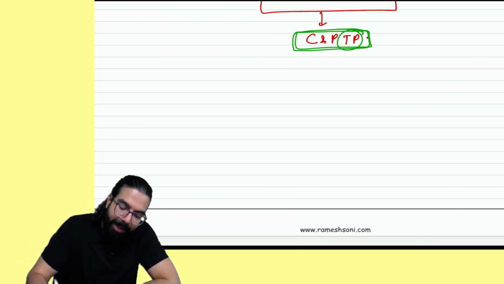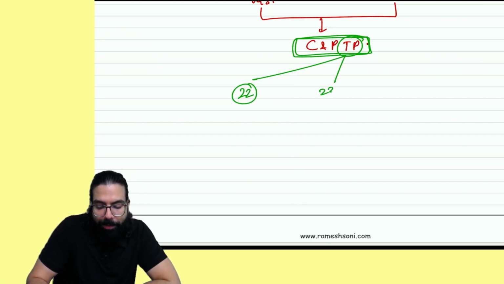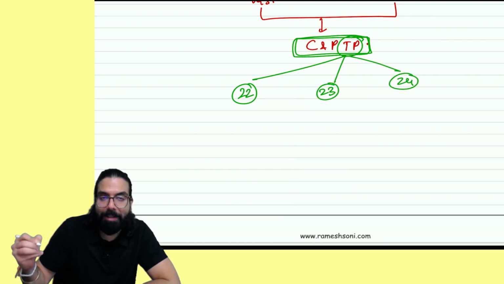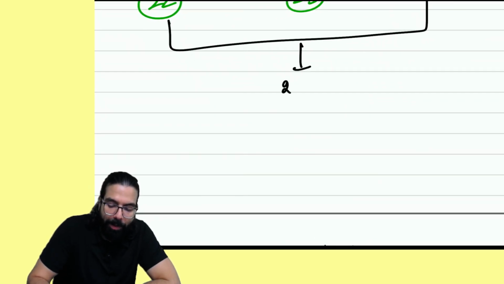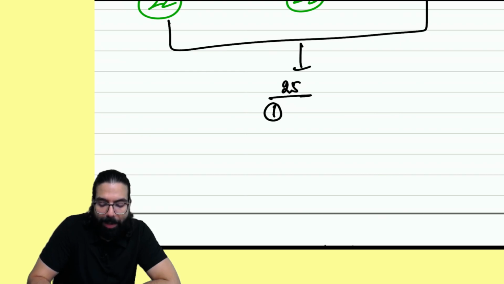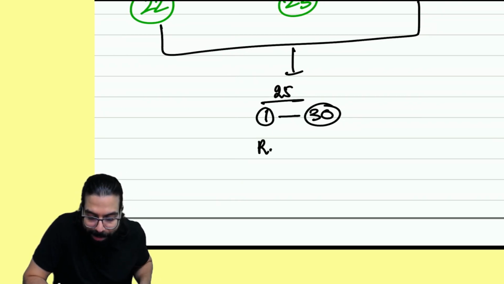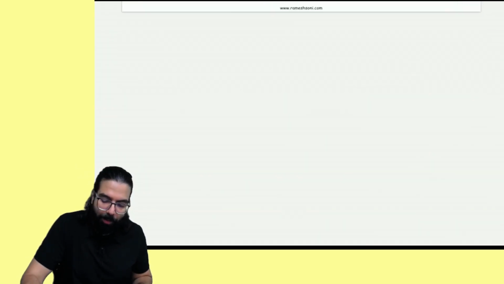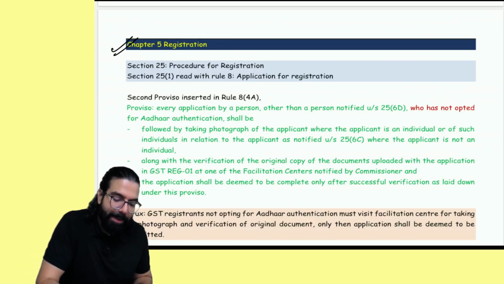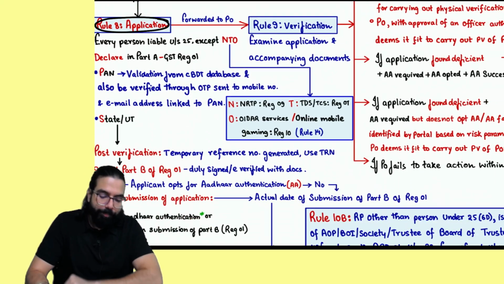Now, in taxable person, we had gone ahead and learned section number 22, who are the people liable, 23, who are the people not liable, 24, compulsory registration. Now, if under 22 and 24 you become liable, then section number 25(1) went ahead and told you should take registration within the next 30 days. Now, when you go ahead and apply for a registration, rule number 8 used to come, which used to say that whenever you apply for a registration, everyone listen very carefully.